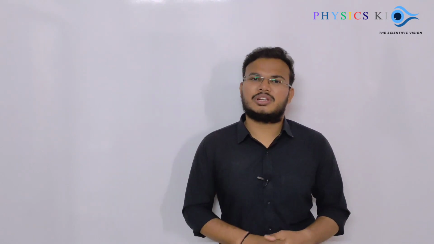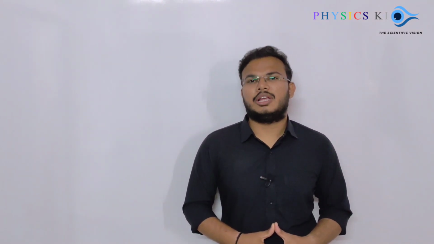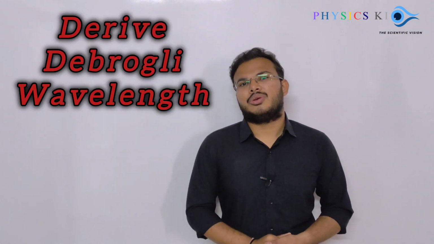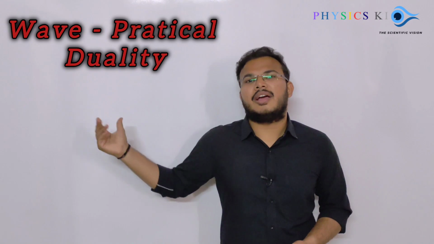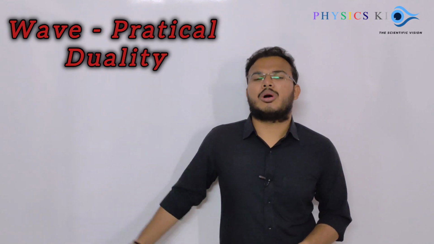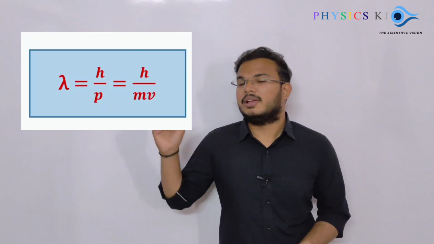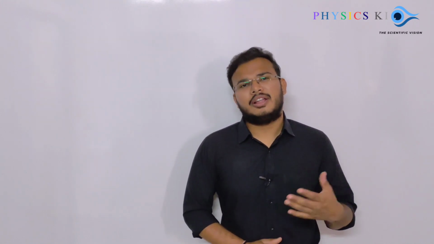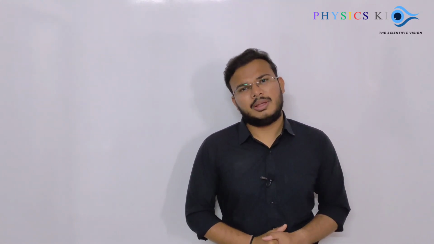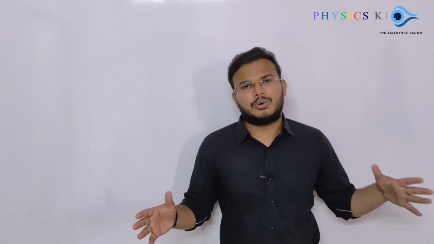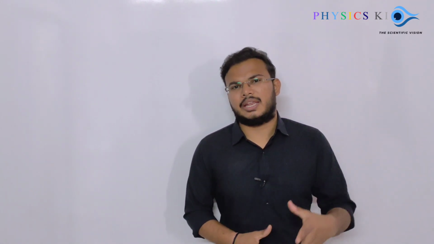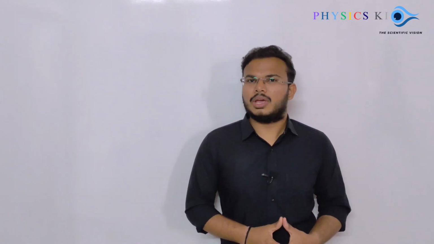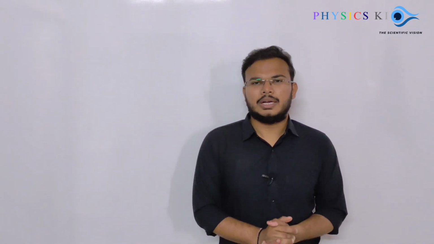The second question is related to the de Broglie wavelength, or you can say wave particle duality. They will ask you to derive the equation of the de Broglie wavelength, lambda is equal to h by mv or h by p. Another portion is related to black body, but it is a very long portion for the 5 marks category, so you can ignore it, but it is important in the short questions. So there are 2 questions for 5 marks.